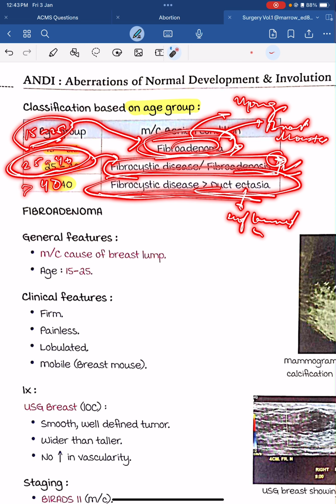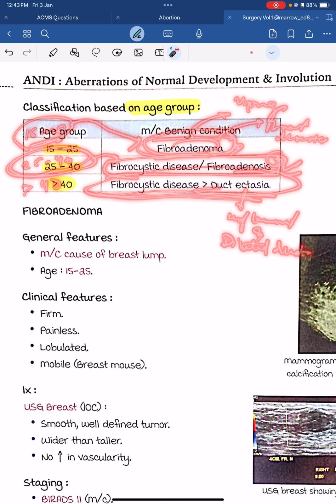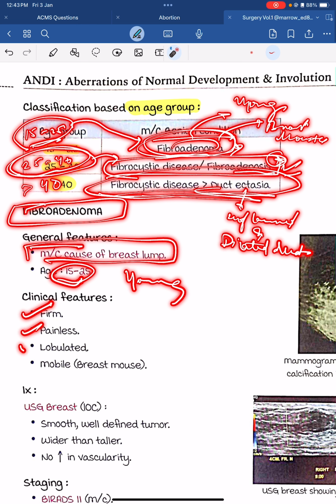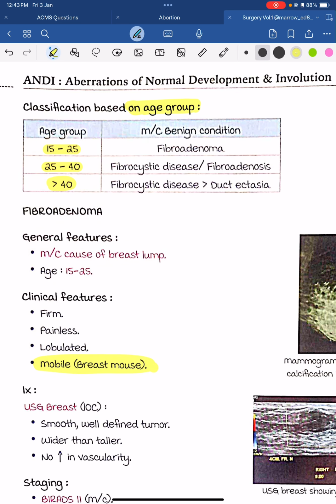Fibroadenoma is the most common breast lump, in the 15 to 25 younger age group. It is firm, painless, lobulated and mobile. It is known as the breast mouse. So this is a very important point.